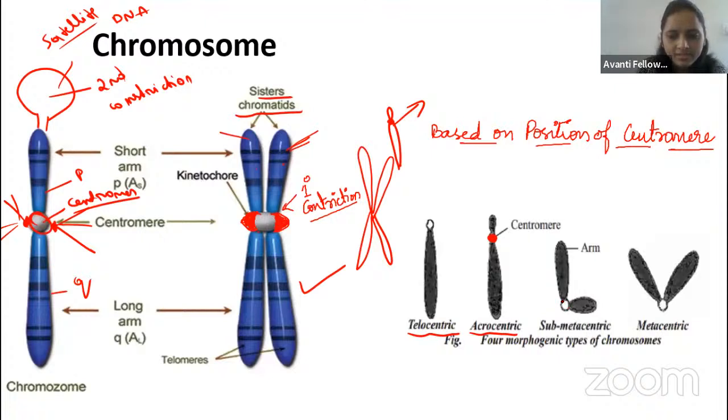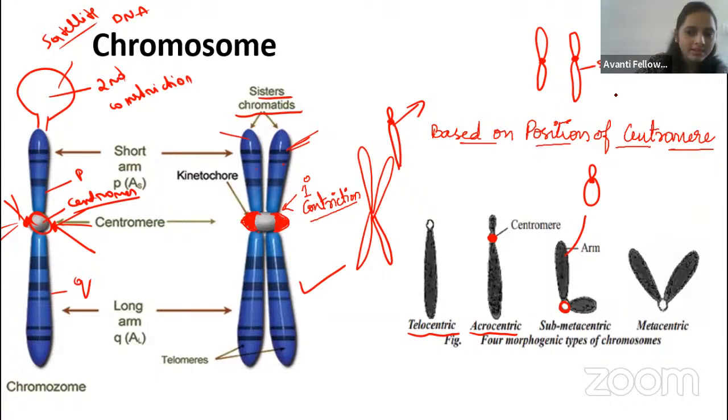And submetacentric. For the submetacentric, the centromere is arranged just above the center. Okay, guys, just above the center. If you take this, this is the metacentric chromosome. So here the centromere is attached just above the center. This type of chromosome we will call a submetacentric. The example for the submetacentric is the X chromosome.